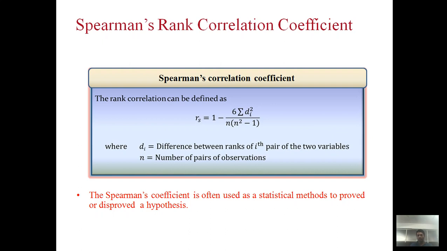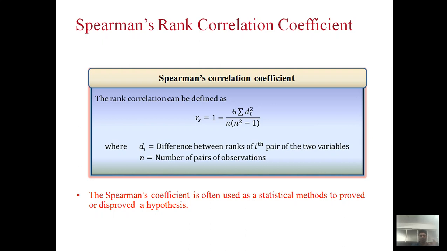As we know, the coefficient of correlation is denoted simply by R, but here, as it was found by Spearman, it is sometimes also referred to as R with a suffix s. Simply, we write R is equal to 1 minus 6 summation d square, or di square, upon n into n square minus 1, where di is nothing but the difference between the ranks of the ith pair of two variables.